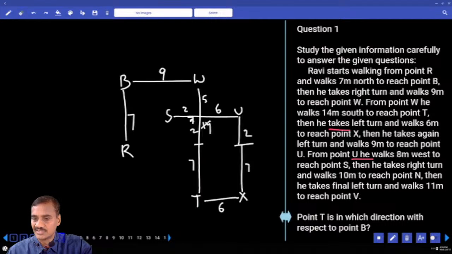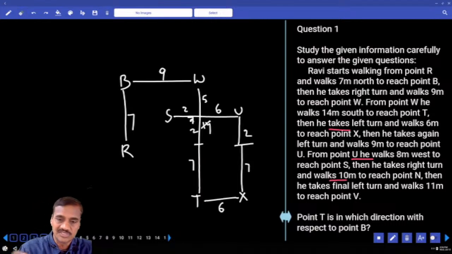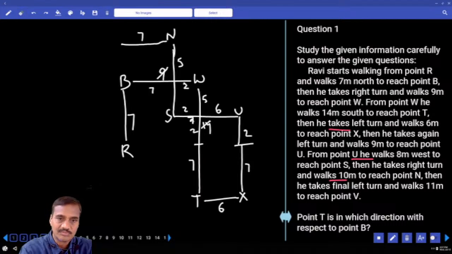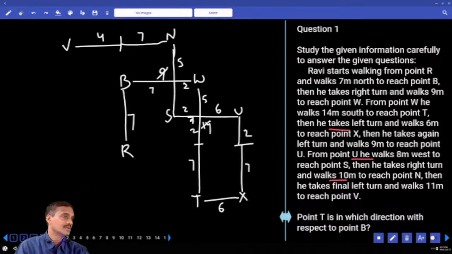Then he takes a right turn and walks 10 meters to reach N. 10 meters, and this is 5 plus 5, to reach point N. From N, he takes a final left turn and walks 11 meters. Out of this 9, this is 2 and this is 7. And 7 plus how much is left over? 4 more, and he reaches point V. Now this is the final diagram we have.